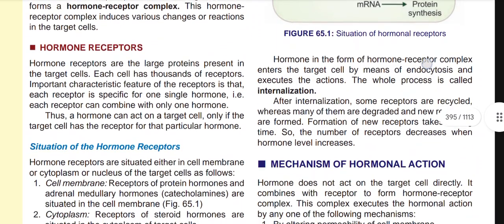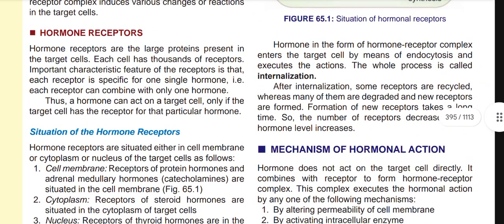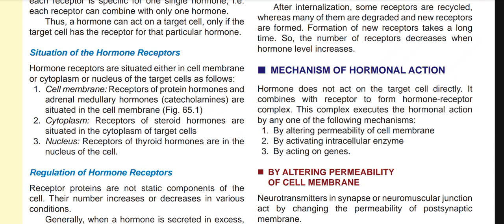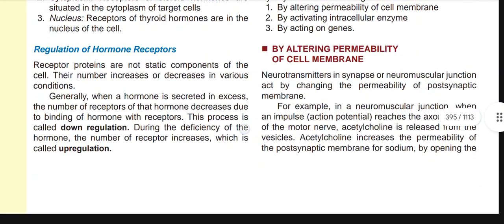So if you take the summary, hormone receptors are the large protein molecules present in the target cell, and these are specific for a single hormone. And the situation is one is cell membrane, one is cytoplasm, and one is nucleus. In case of cell membrane, it is protein hormone and adrenal medullary hormone. In case of cytoplasm, it is steroid hormone. In case of nucleus, it is thyroid hormone. The regulation: one is down regulation and one is up regulation.